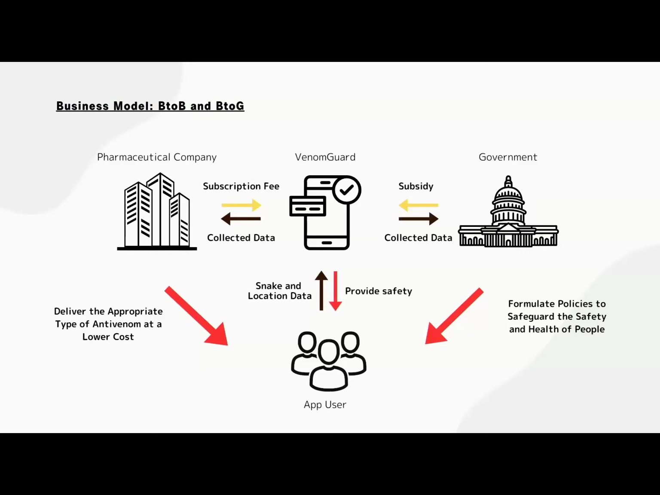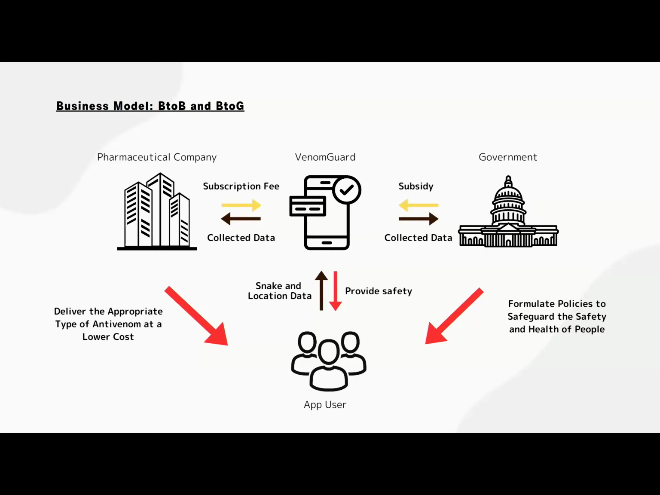First, app users send their location and snake data to the app. Then VenomGuard tells them first aid measures and nearby hospital information. Next, we provide the collected epidemiological data to governments and pharma companies. And then we receive subsidy or compensation.